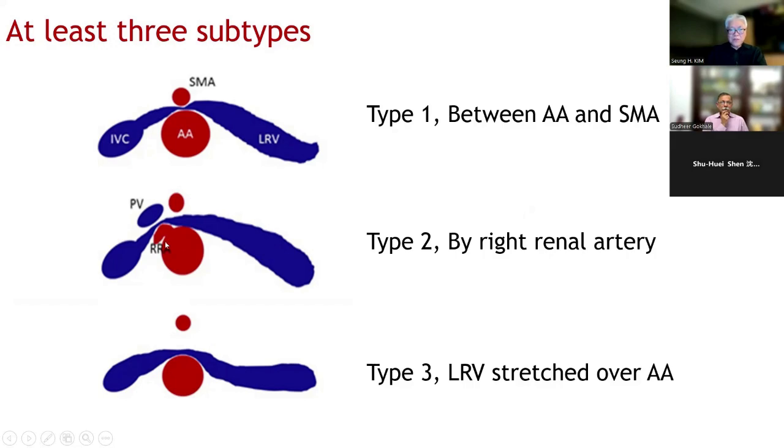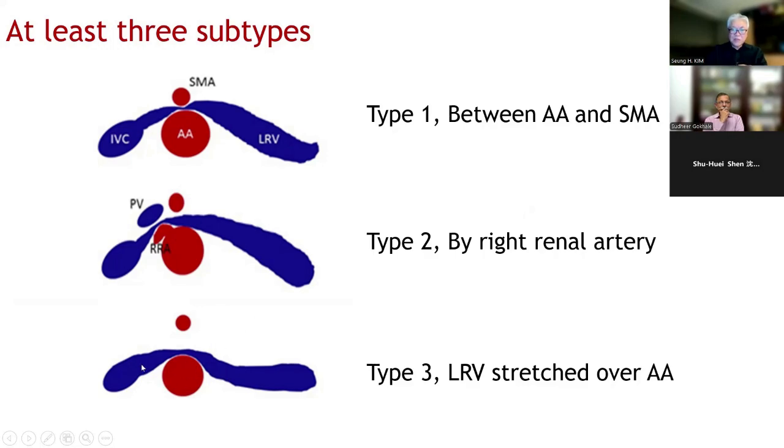In very young patients, the right and left renal arteries originate at the same horizontal level, but as we get old, the aorta becomes longer and rotates, and the right renal artery rotates counterclockwise and directs a little bit anteriorly, and it easily compresses the left renal vein. So this is very common. Type 2 is actually more common than type 1.